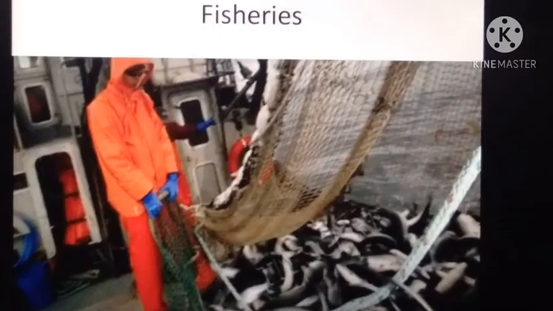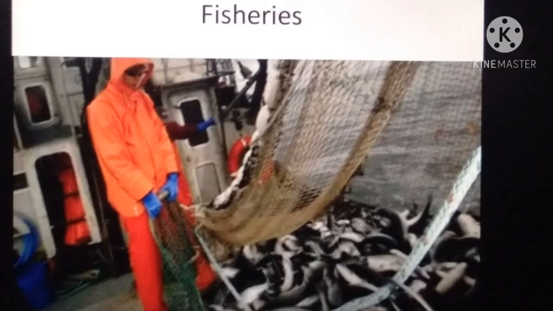Fishes. Fishing is locally important in the seas around the continent. Great Bank is one of the world's best fishing grounds. It is located off the island of Newfoundland in Canada. Here the meeting of cold Labrador current and warm Gulf Stream current provides suitable conditions for fish to thrive. The cold Labrador current brings plenty of plankton which provides food for fish.